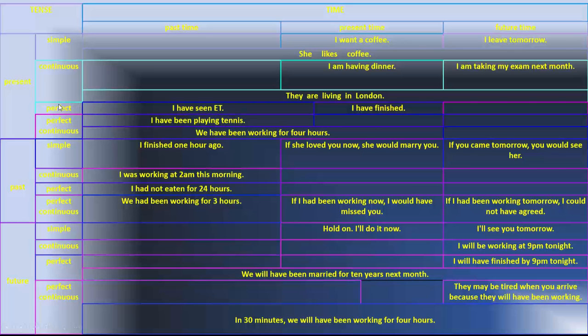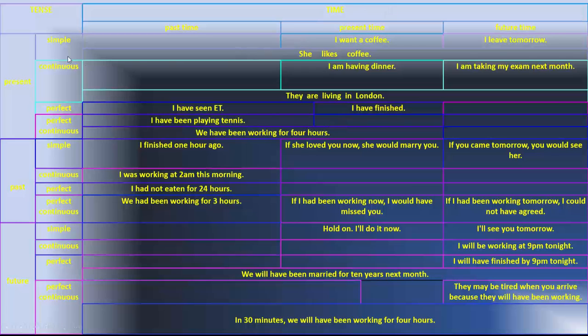So we are speaking about the present time, but it means something like past. Perfect continuous. I have been playing tennis. We'll certainly discuss them later.